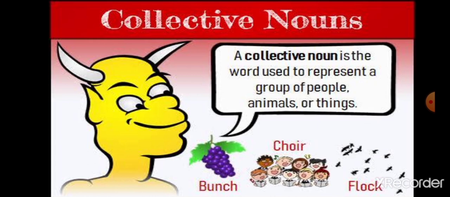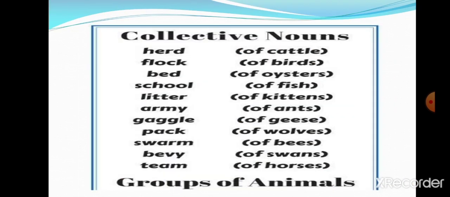Flock. Flock means flock of birds. Now we will see some more examples. Herd of cattle, flock of birds, bed of oyster, school of fish, litter of kittens, army of ants.